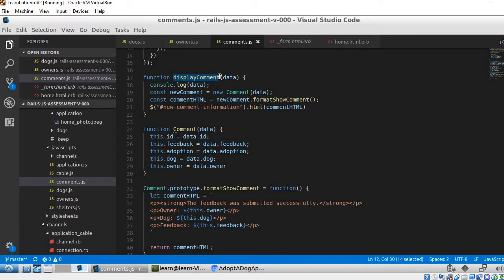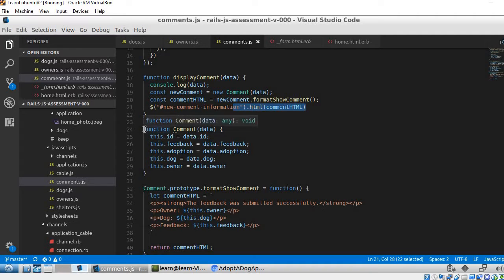This function takes in the data that we received from the request. And with that data, we instantiate a new instance of comment. We then format the comment with the information that is listed in the prototype method. This prototype method formats the comment so that the information is displayed in a certain way. And then finally, we add the information and we append it onto the page.